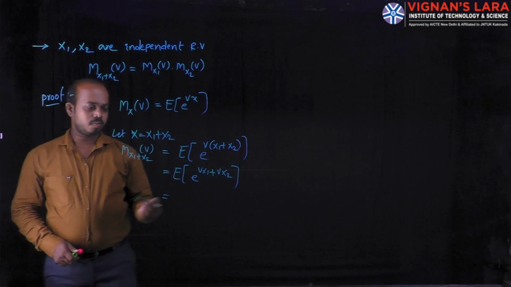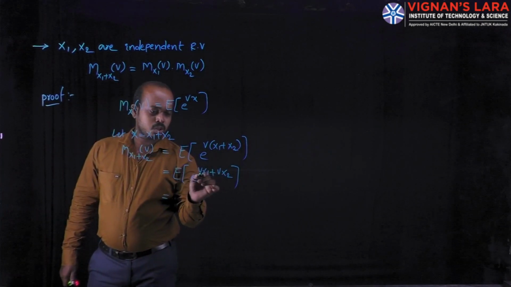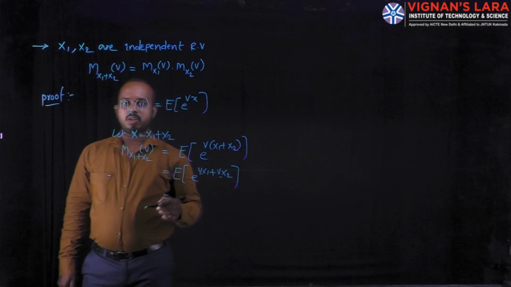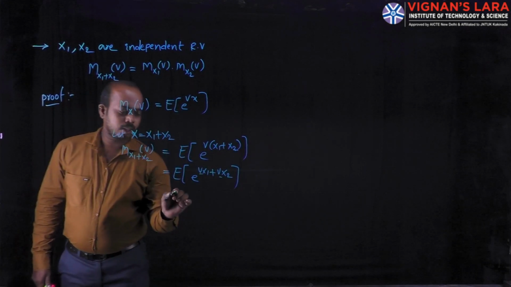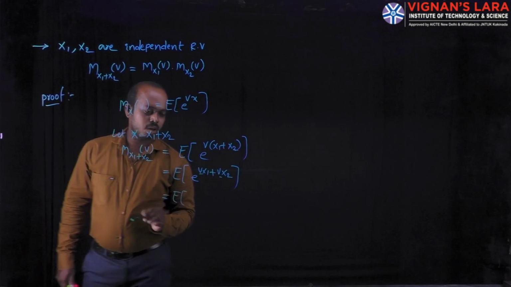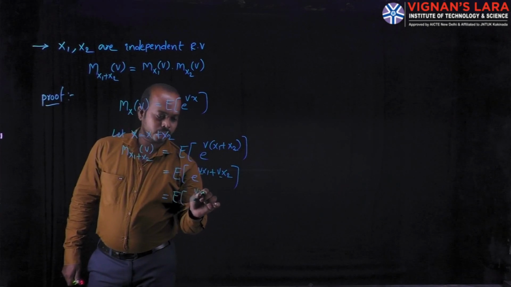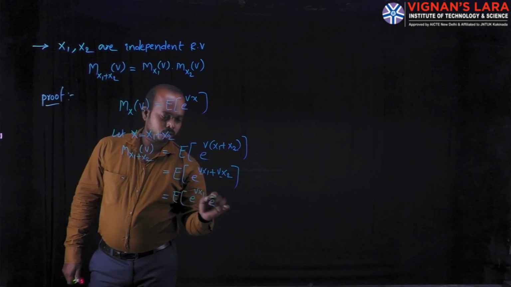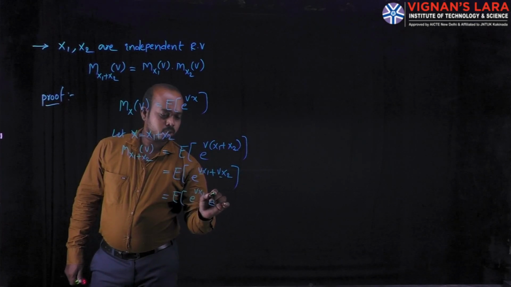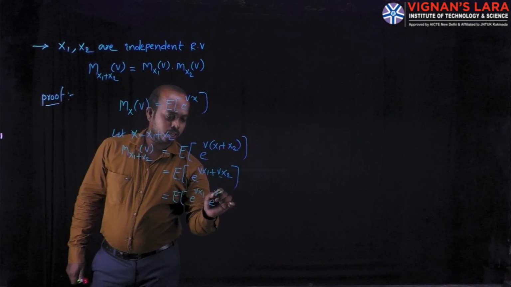Based on that formula, you can split the powers of the exponential into these two terms. That's why here I am writing the expectation of e power vx1 into e power vx2.